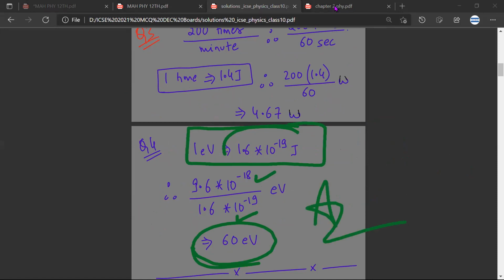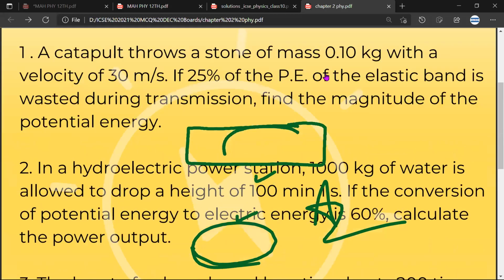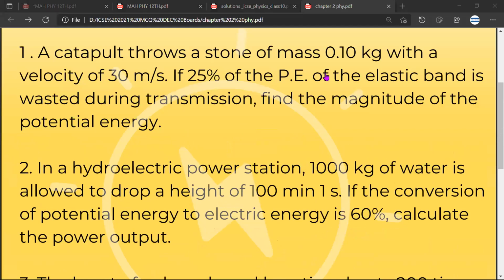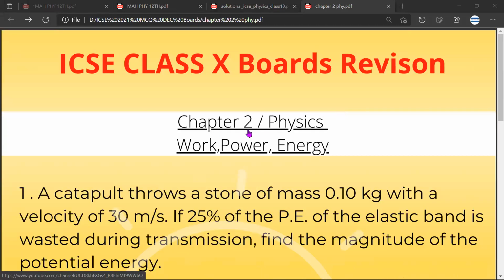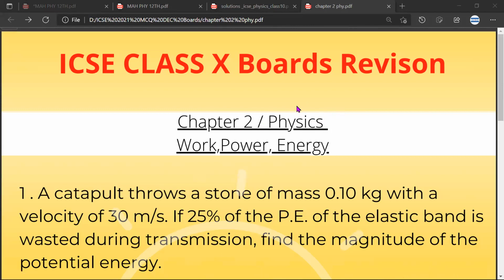So this is chapter 2, and next we'll be doing chapter 3, physics, and in chapter 3 we will be looking at the MCQs of the machine chapter.